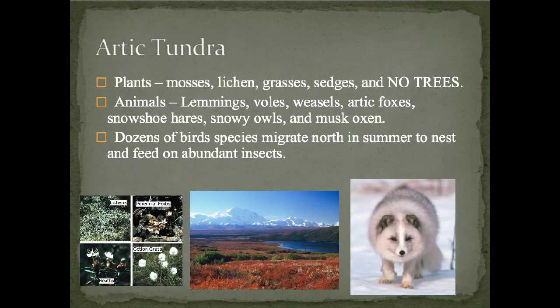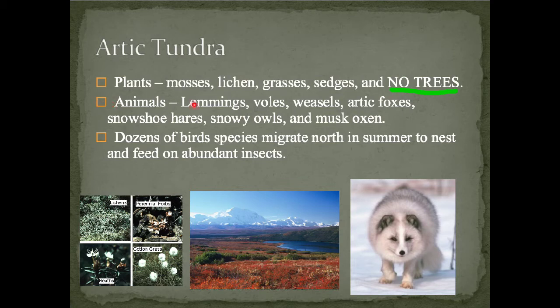Common plants that are found in the tundra are mosses, lichen, grasses, and sages. And one thing that you can determine in the tundra just by looking at it, from all other biomes, is that there are no trees. As you can see from this picture here, no trees, just smaller types of plants.